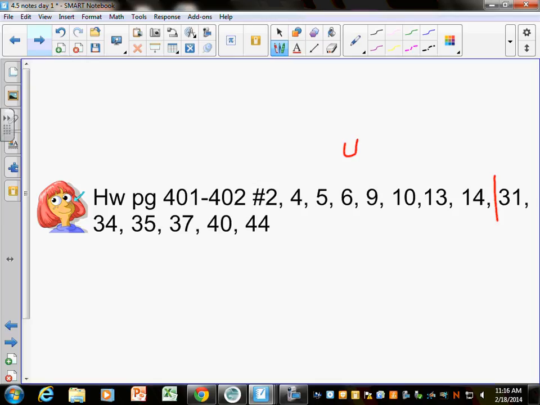This is 4-5, still day 1. We just ended up spending 2 days on it, and 6th hour hasn't even started this, so who knows what they're going to do. So yesterday I told you to do through 14, and you didn't have to do the rest. If you did all that, you only have to start with 31 and 34, and those are like what we just did, 31, 34, 35, 37, 40, and then I think 44 is a multiple choice.